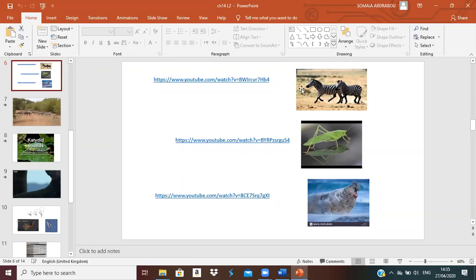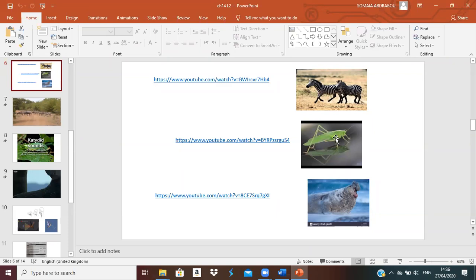Now let's move to the animals. Animals can make sound by their vocal cords or by shaking or moving their body parts. Insects can make sound by rubbing their body parts too. This katydid makes sound by rubbing its wings.